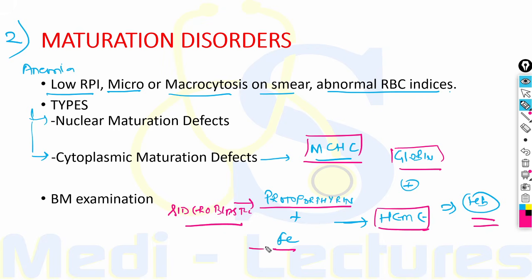Iron deficiency can be due to, if there is iron deficiency, also it can be due to anemia of chronic disease in which iron is not able to be properly utilized. On the other hand, globin synthesis is defective in thalassemia. So all these causes, which can be remembered by the mnemonic SITA, lead to cytoplasmic maturation defects due to abnormal hemoglobin synthesis, leading to microcytic hypochromic anemia.